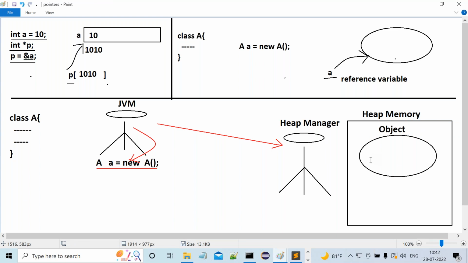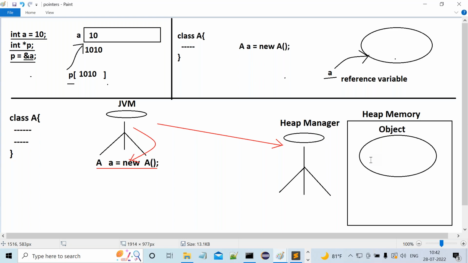Now I'm asking one question. In an entire Java application, how many objects are we able to create? Is it only one object or multiple objects? Definitely we are able to create multiple objects. Okay, good. When multiple objects are available in the heap memory, how can we recognize each and every object individually?